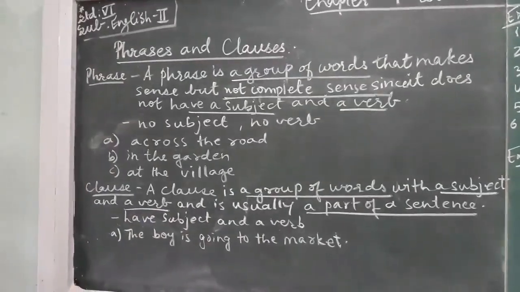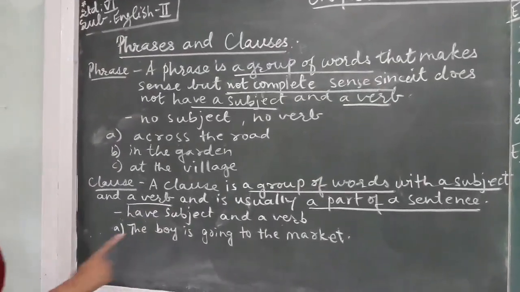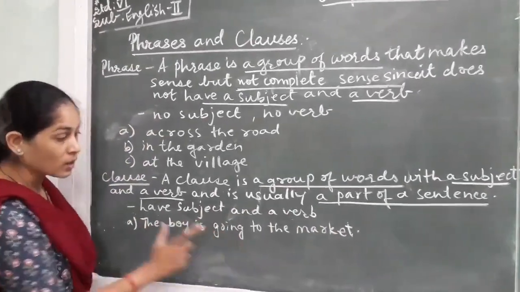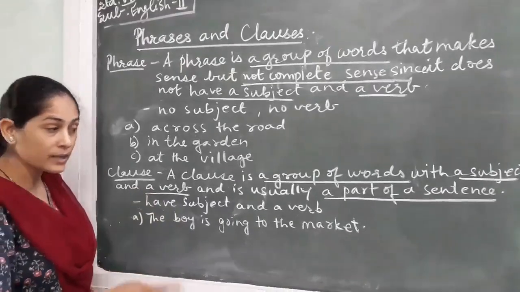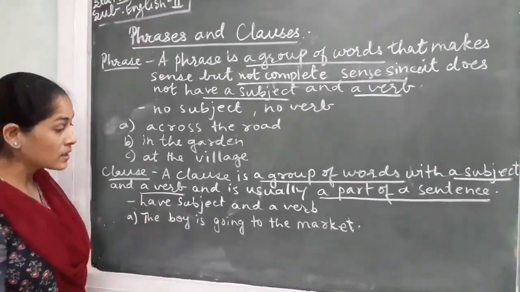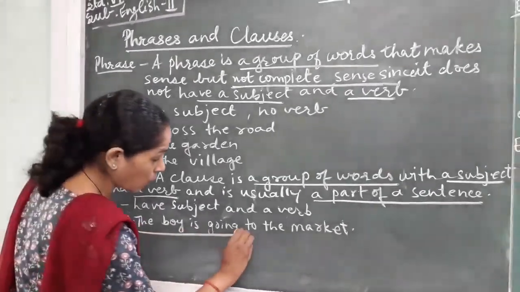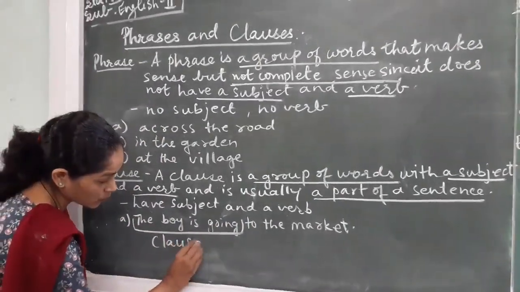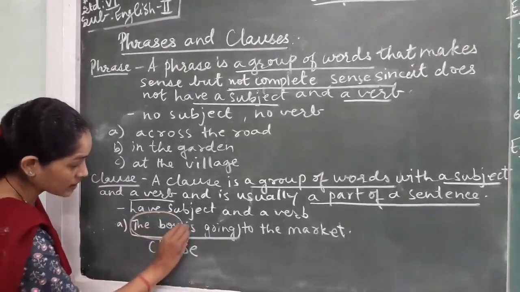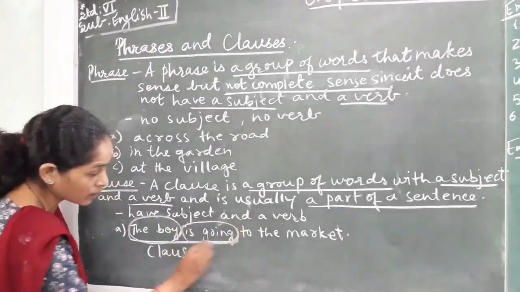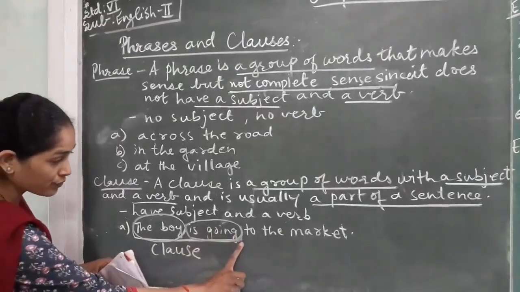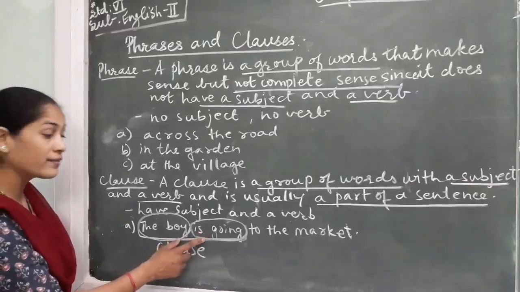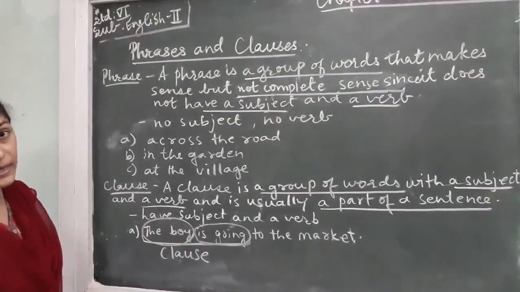Now let us understand with the example. The boy is going to the market. Now this is a sentence, group of words. It has a subject. It is giving a complete sense. So the boy is going. If you see, this becomes a clause. Group of words, it is having subject and it has a verb also. So these type of group of words are known as clause, which are a part of sentence also and which may or may not give complete sense.